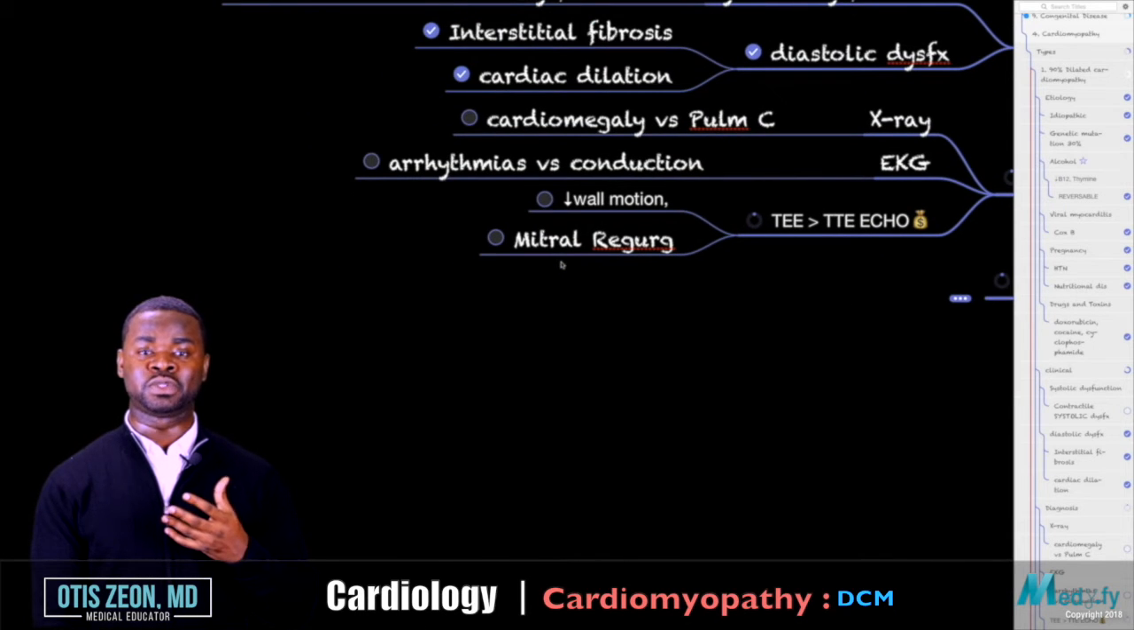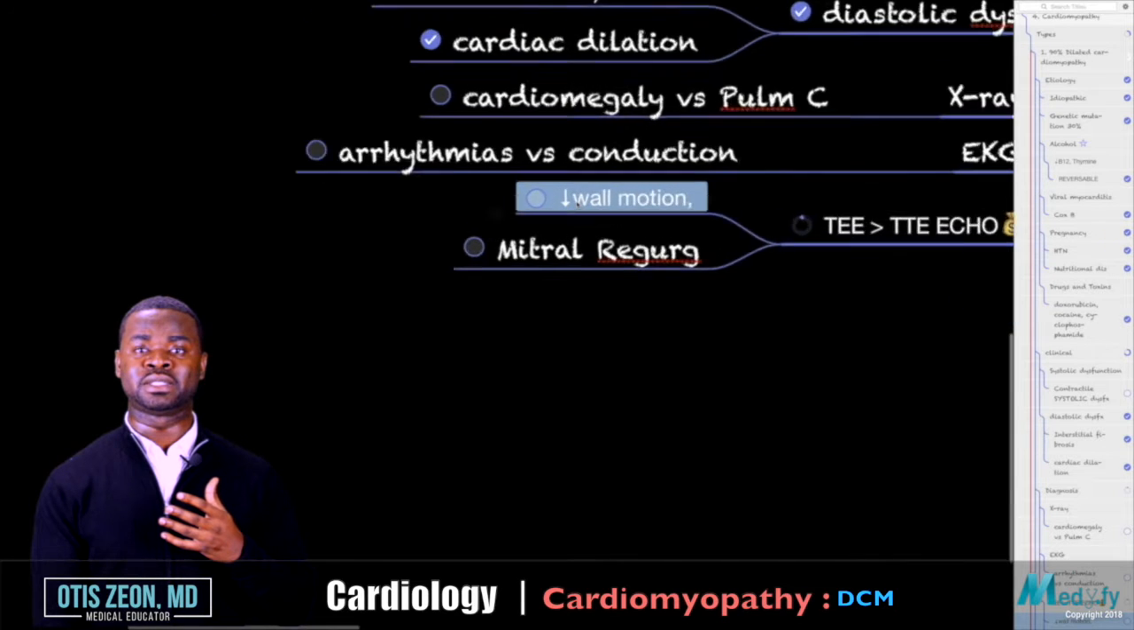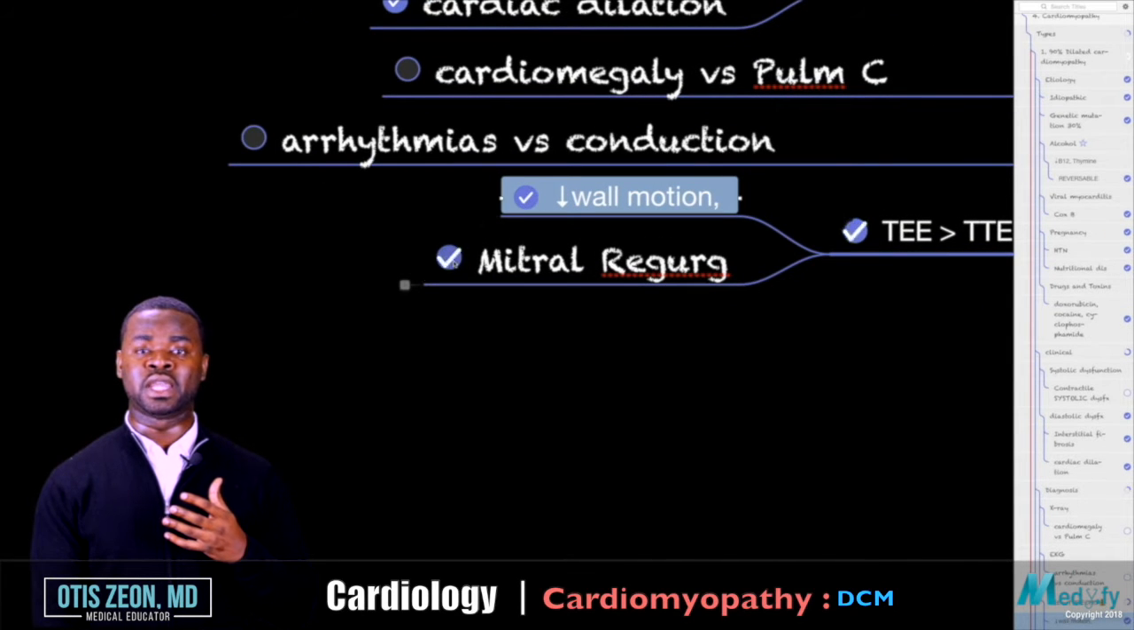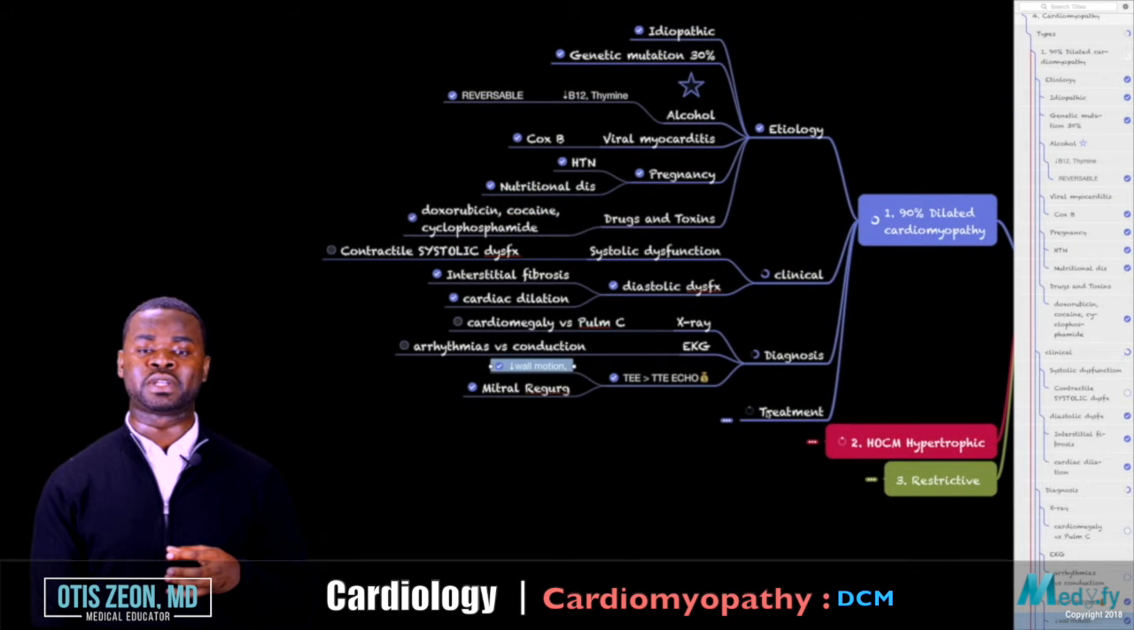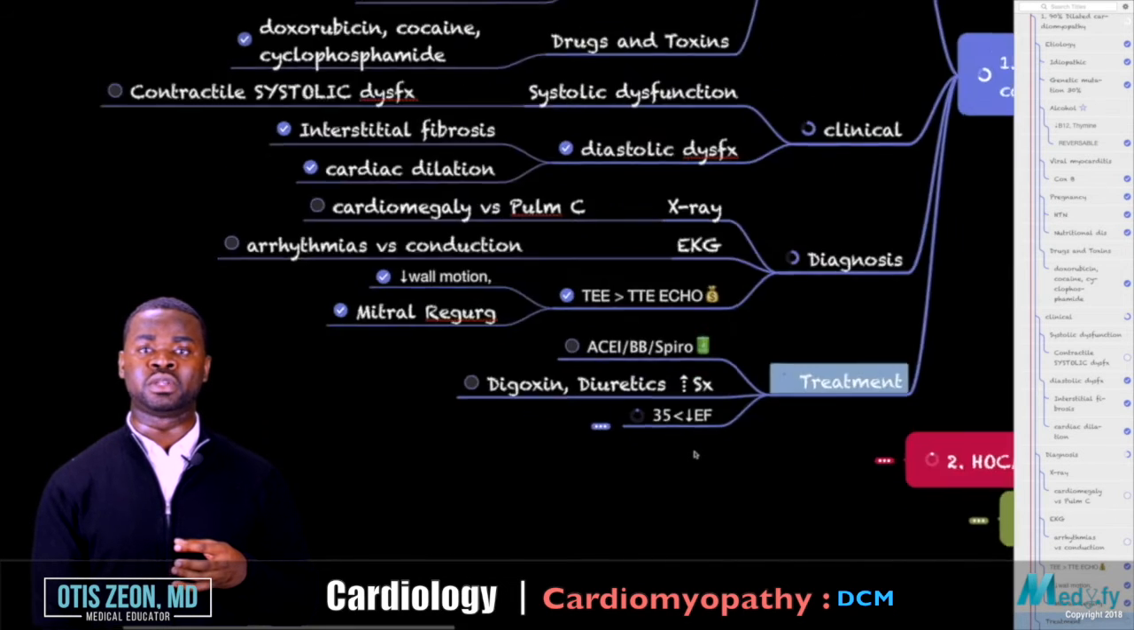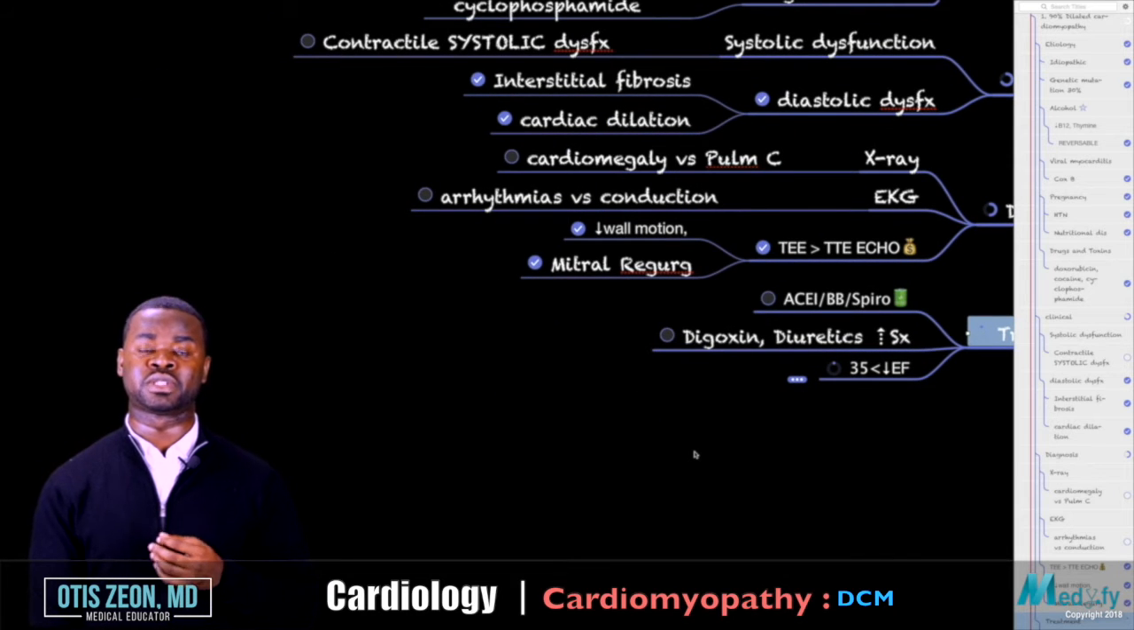What information it gives you, it shows you the wall motion abnormalities, and it also shows you if there's any kind of a murmur or regurgitation, especially of the mitral valve. The treatment plan for dilated cardiomyopathy is important. You can give the individual ACE inhibitors, beta blockers, and spironolactone.